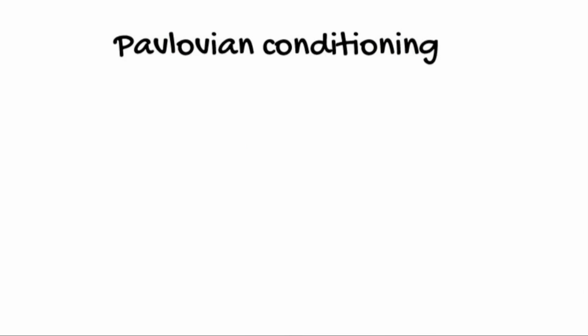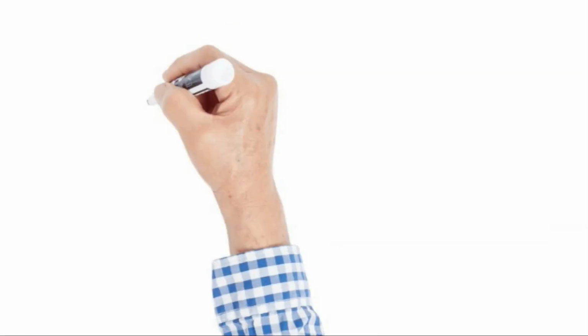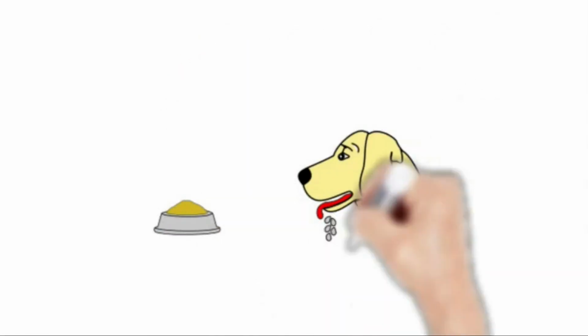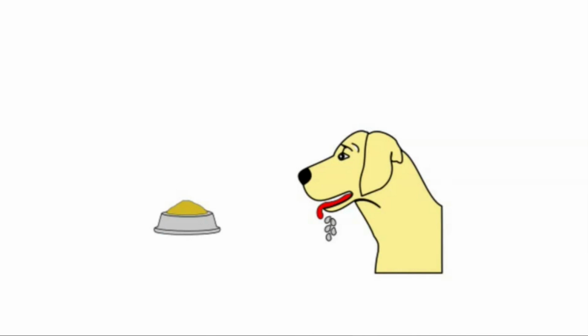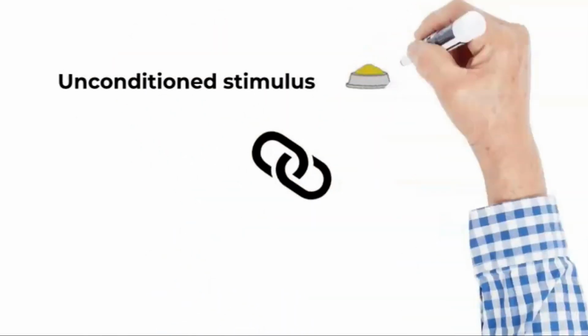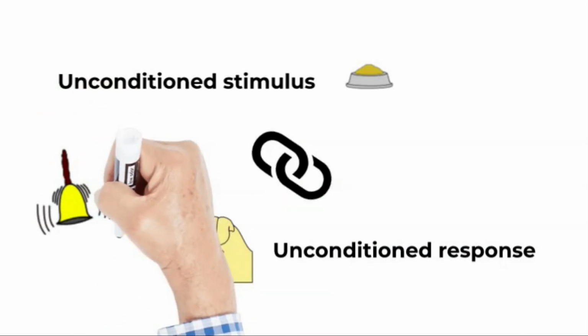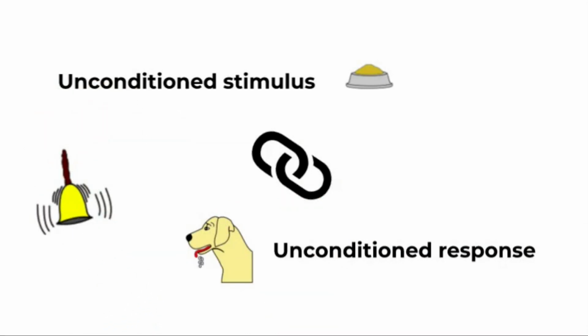But what is Pavlovian conditioning? Well, in Pavlov's experiments, the dogs salivated when they were presented with the food. The food was the unconditioned stimulus and salivation was the unconditioned response. Once this link between the unconditioned stimulus and the unconditioned response had been established, Pavlov sounded a bell, a neutral stimulus, before giving the food.